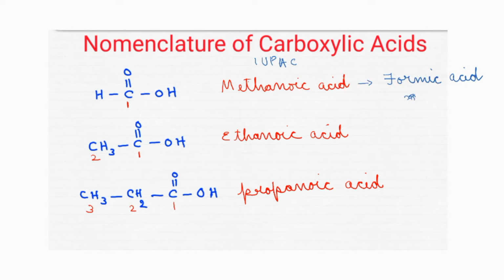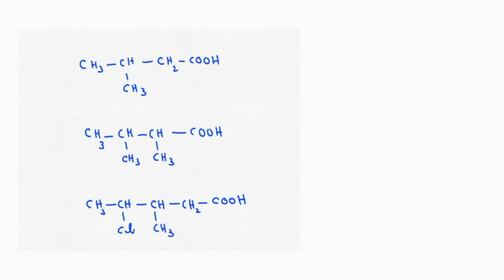Now, what is the common name of ethanoic acid? That is known as acetic acid. Which acid is present in vinegar? Same thing, it is acetic acid. Got it? So this also you should memorize. Now, how to name these compounds? A substituent is also present, and the functional group is also present.